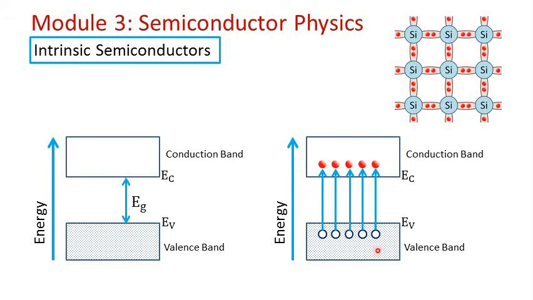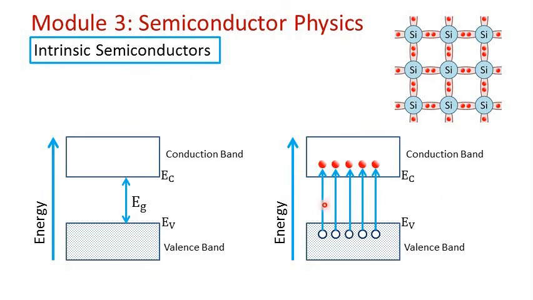So these holes can also contribute to the current, because the electrons which are available in large numbers in the valence band can move through these empty states that are created. That is, the electrons in the valence band can move through these holes, giving rise to the current. So in a semiconductor, current is obtained due to electrons in the conduction band and holes created in the valence band.